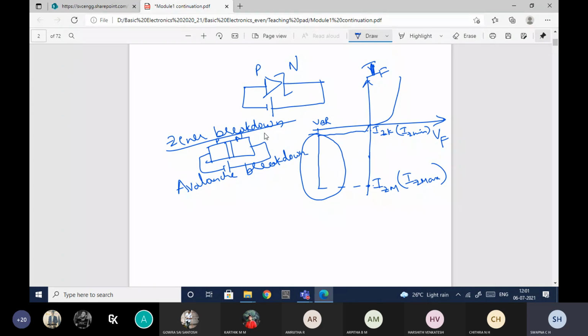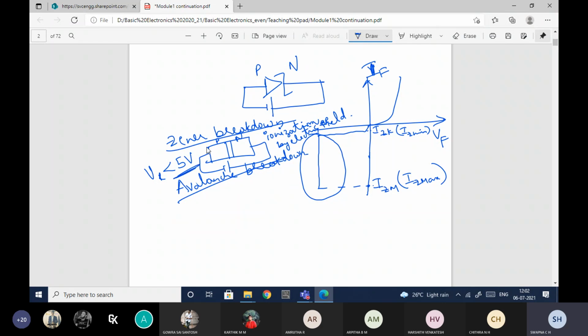So here in the Zener diode, the conduction is due to ionization by electric field. And coming to the avalanche breakdown, one more important thing is the Zener breakdown will happen for reverse voltages less than VR, that is, a reverse voltage less than 5 volts.